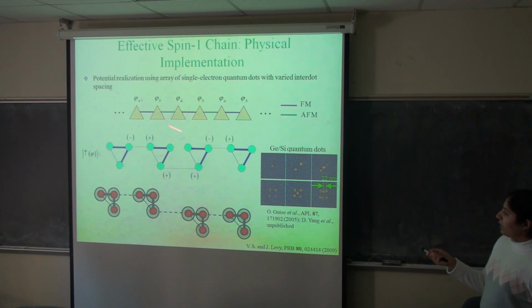And so we can reorient the triangles like this, and we see that we still have the required alternating ferromagnetic and antiferromagnetic exchange interactions, which you can see from the signs of the spin density for the spin-up ground state that are labeled here. And since it's possible to create these precisely controlled arrays of quantum dots, if we can construct an array of this form, then the electron spin exchange resulting from the variation in the distances between the dots can in principle produce an effective spin 1 chain.